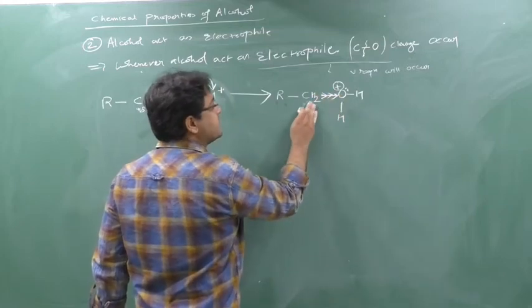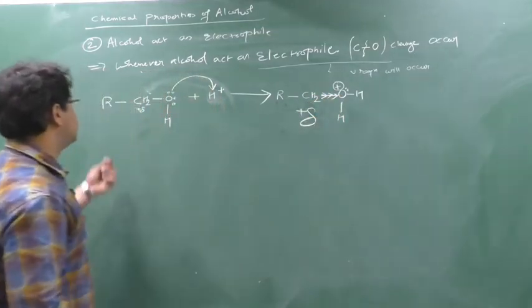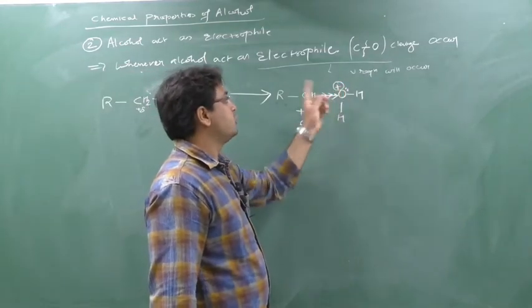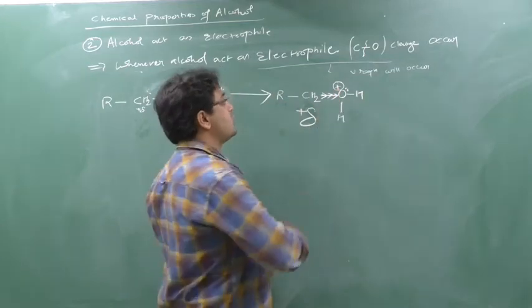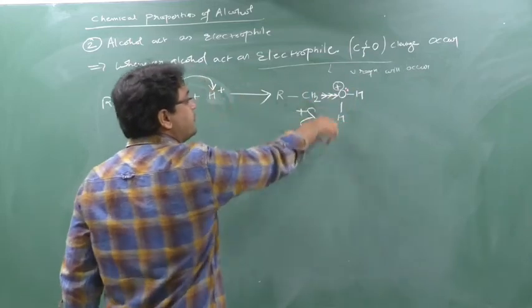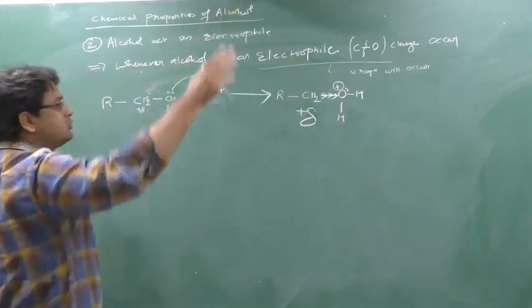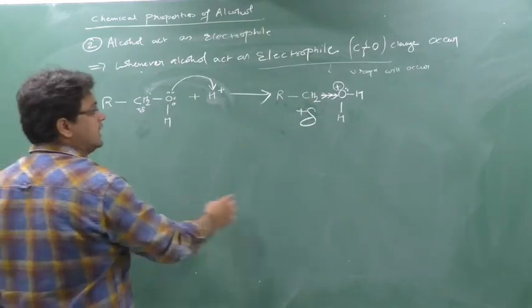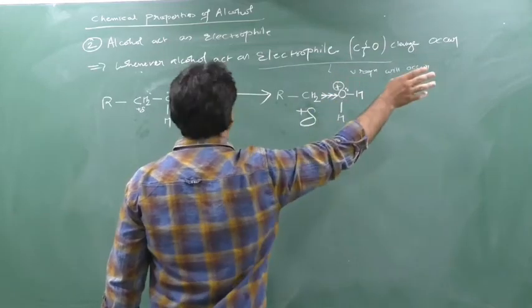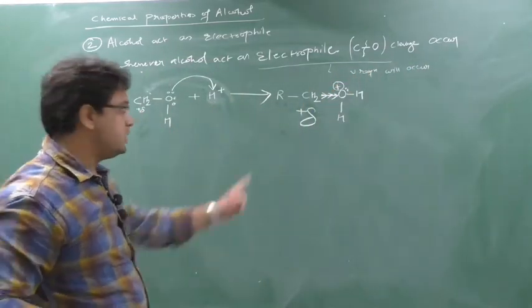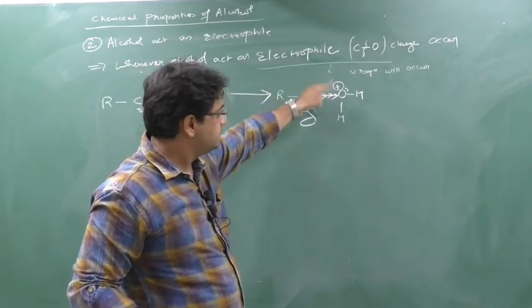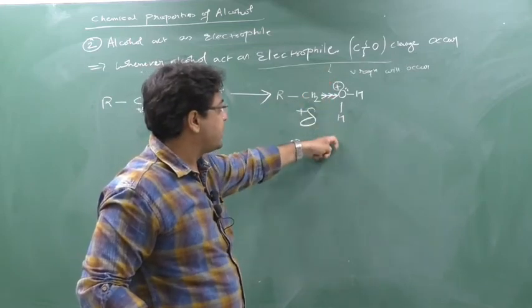So here the partial positive charge will increase more. First there was only a slightly positive charge, but now this oxygen has the positive charge, so it is in need of electrons. So this oxygen will attract the electron from this CH2. Why not from this H plus? If it takes the electron from this H plus, then H plus will be removed again. So what change occurs? No change, the same thing. So this oxygen cannot attract the electron from this H. Clear this part?